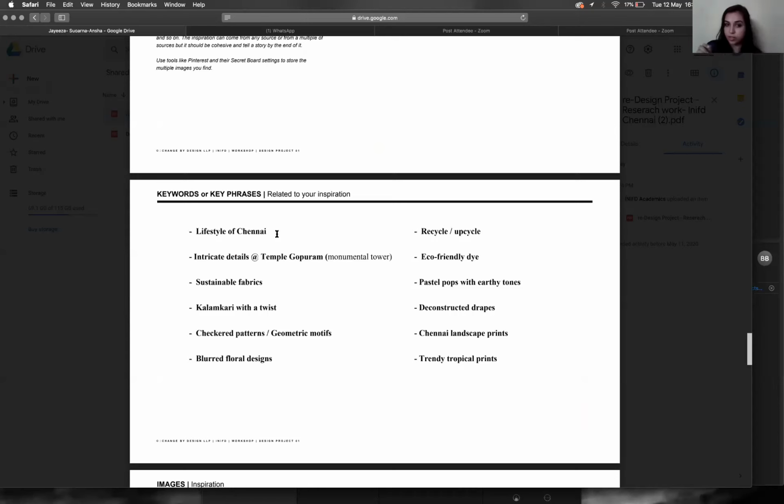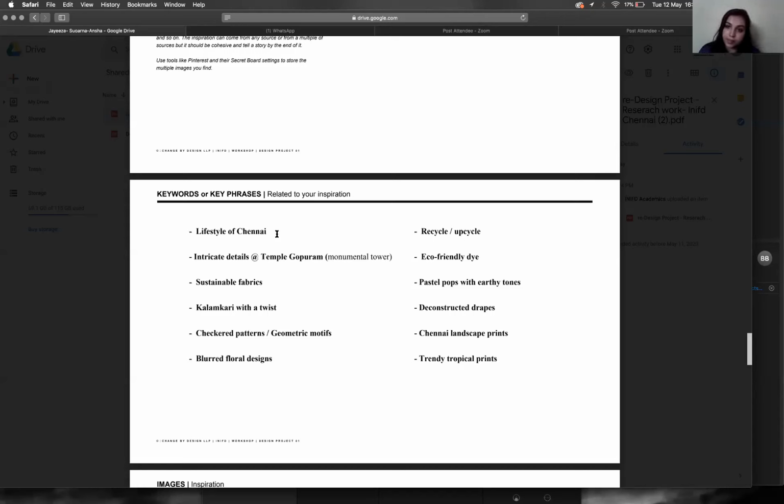Actually, the thing we thought of was taking the kalamkari method, but converting lifestyle of Chennai, meaning any day portrait in a caricature form, but drawn in kalamkari. So we had Bharatnatyam caricatures, and I thought we can use eco-friendly dyes and those kalamkari techniques, and we can blend those.